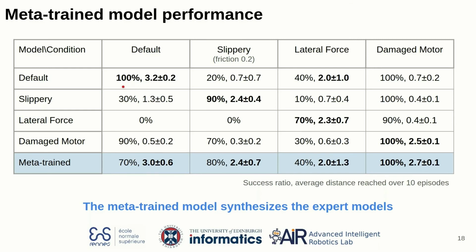We clearly see that the experts have the best success ratio and average distance reached for their corresponding conditions, but we also see that for the meta-trained model, even if the success ratio is not great, the average distance reached when it is successful is of the same level as the experts, which shows that our meta model is able to synthesize the expert models even when the different conditions have nothing in common, such as damaged motor or slippery ground.